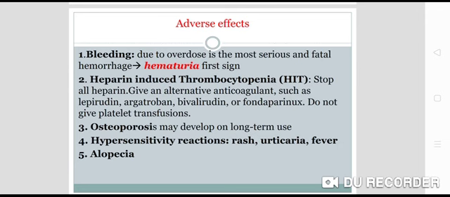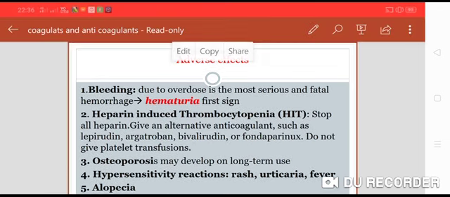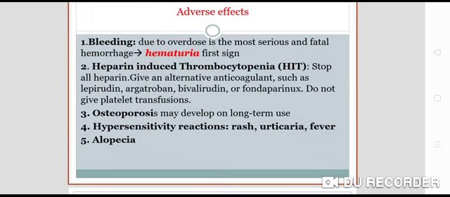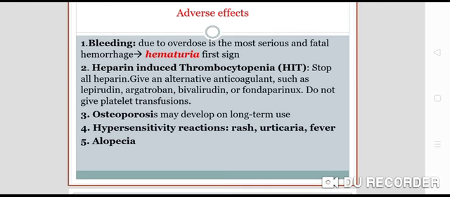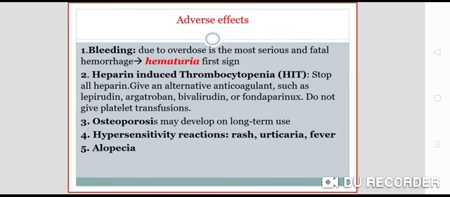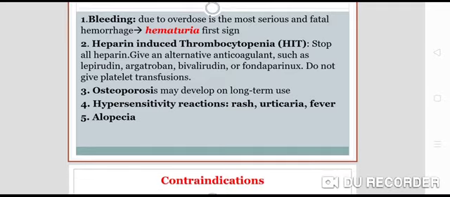In that case you have to stop the heparin and give an alternative anticoagulant such as lepirudin, bivalirudin, argatroban, or fondaparinux. Do not give platelet transfusion because it is heparin-induced thrombocytopenia. Osteoporosis may develop on long-term use. There is a chance of hypersensitivity reaction in the form of rash, urticaria, fever. Alopecia can also occur.